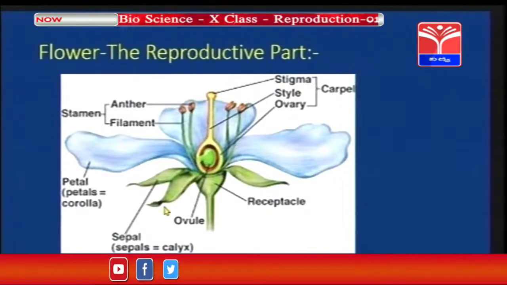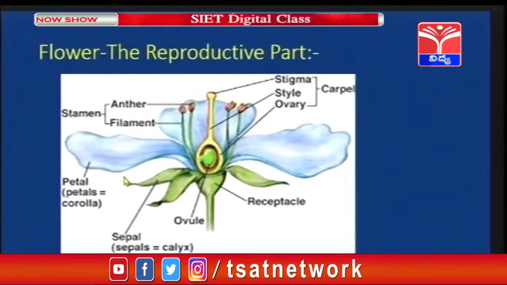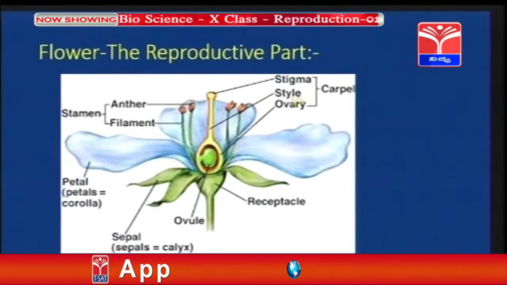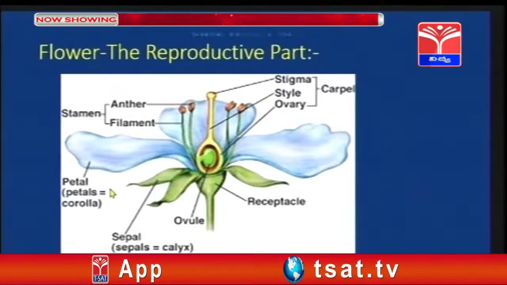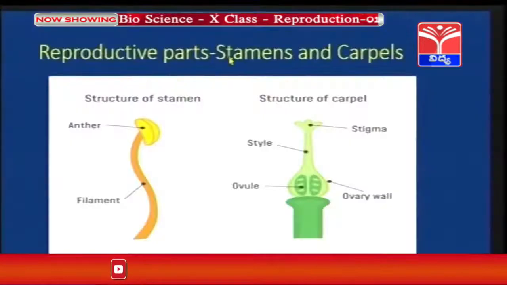So, children, let us know once again. Sepals and petals are called as the non-reproductive parts of the flower, whereas stamens and carpels are called as the reproductive parts of the flower. Let us study the reproductive parts, that is stamens and carpels, in detail.